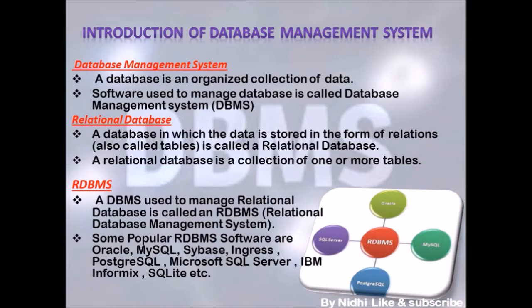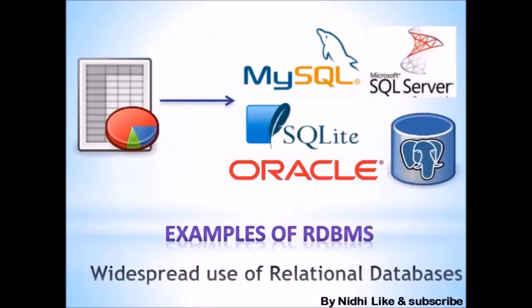So you can think like this: a relational database management system contains tables. In this diagram, SQL Server, Oracle, MySQL, Postgres are examples of relational database management systems in which data is stored in the form of tables. More examples are given on this page.